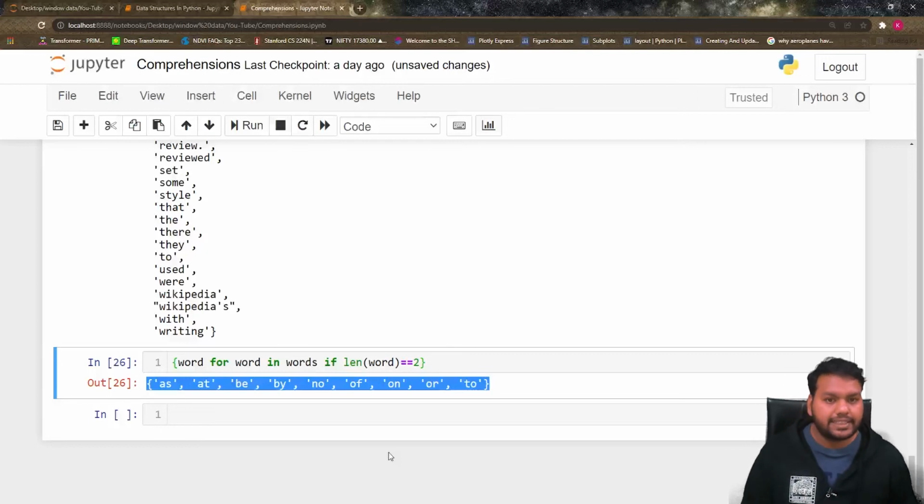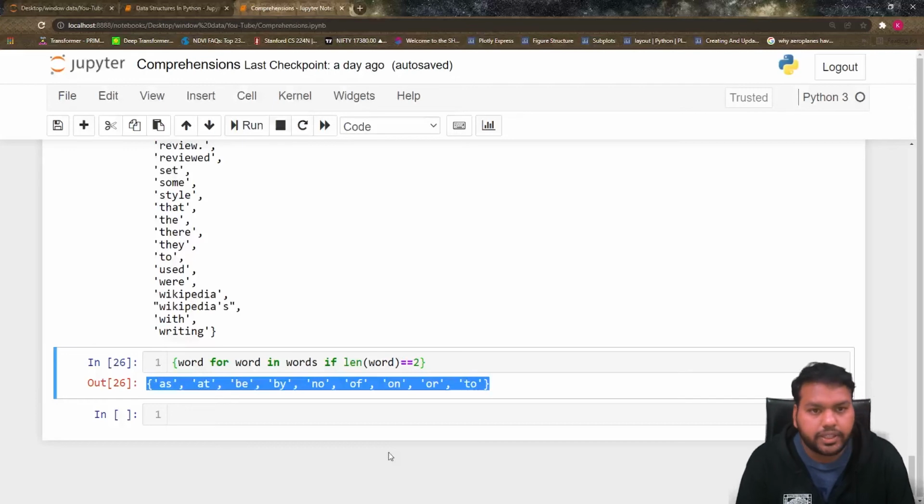Now moving to the dictionary. A dictionary is a key-value pair. Keys are unique and values can be duplicates. So how do we write the dictionary comprehension? We know how we can write the list comprehension and set comprehension, but how we can tackle the key and value at the same time, that is what we're going to learn in the dictionary comprehension in this part.